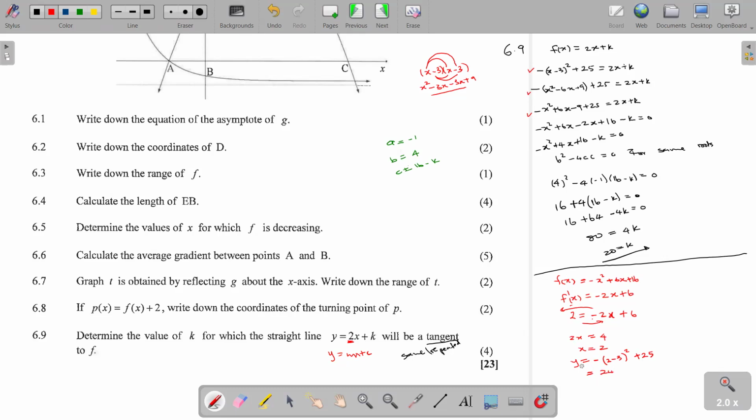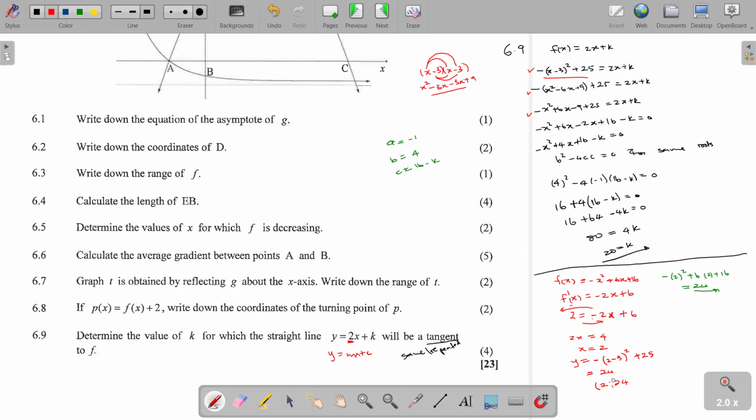It means the point of contact is the point 2, 24. You can check this 2 by substituting in the expanded form instead. So it is going to be minus 2 squared plus 6 times 2 plus 16. If we simplify this, it still gives you 24, which is what we get there.